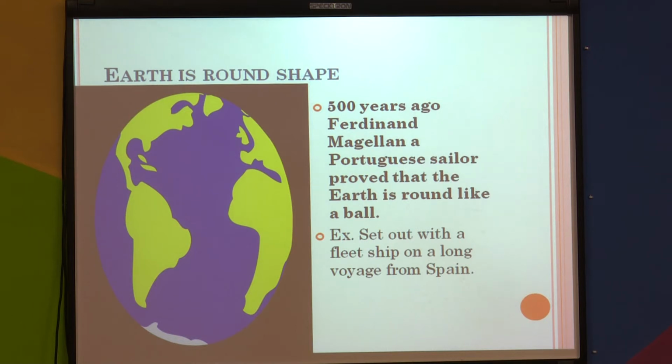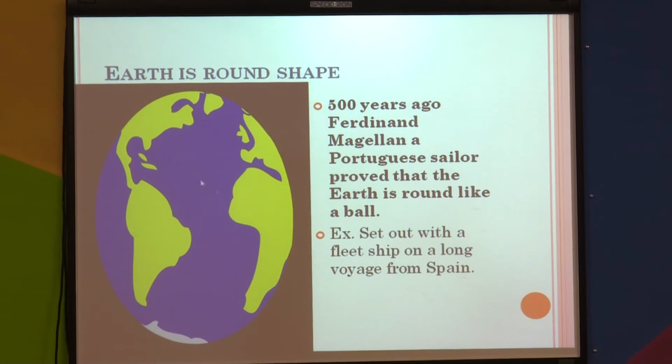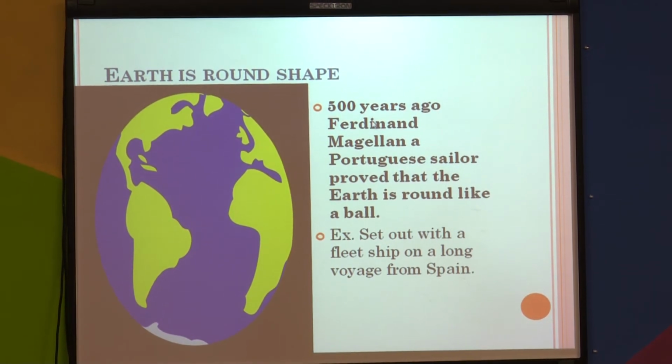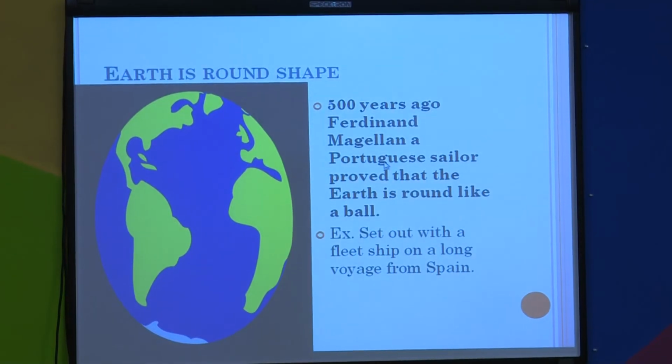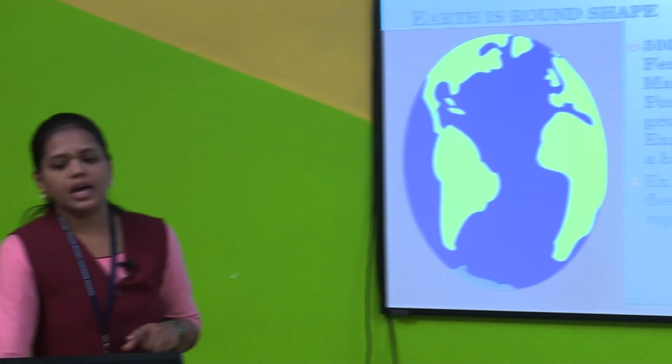So in that he has proved that the earth is not flat, the earth is round like a ball. Who has proved that? First, Ferdinand Magellan, a Portuguese sailor, proved that the earth is round like a ball.